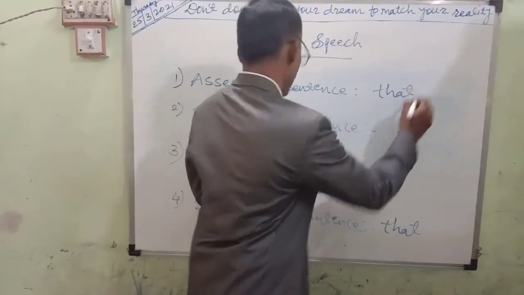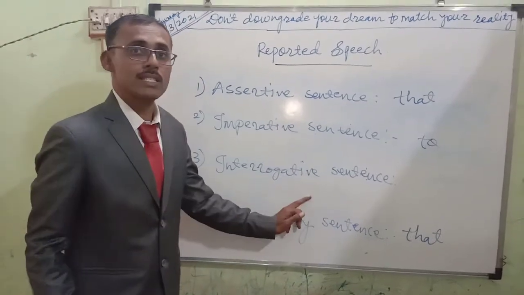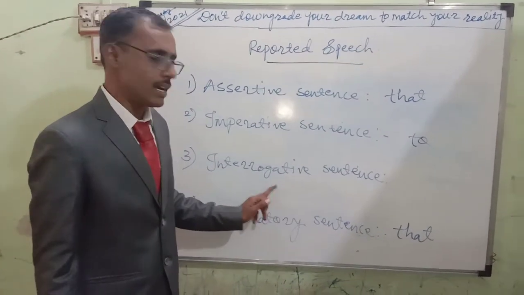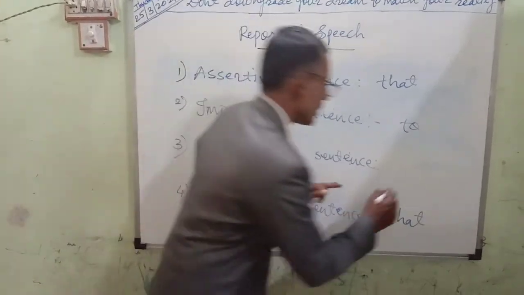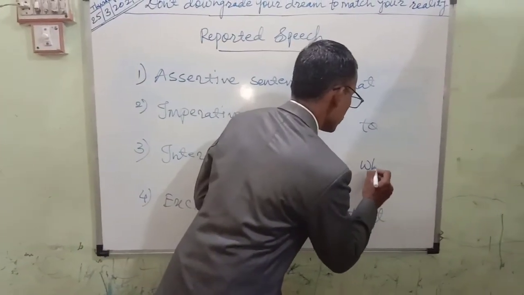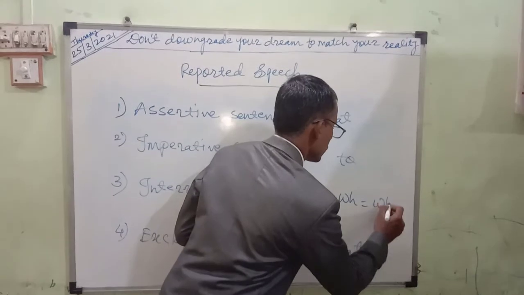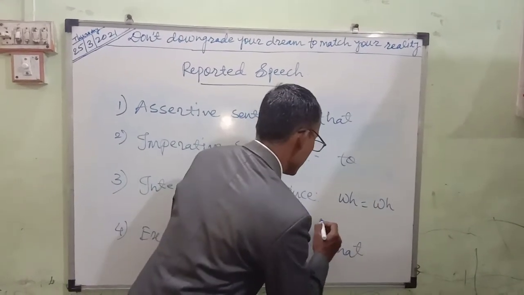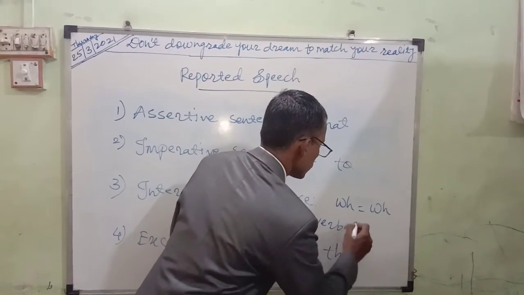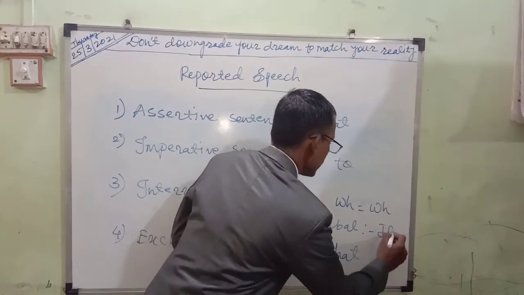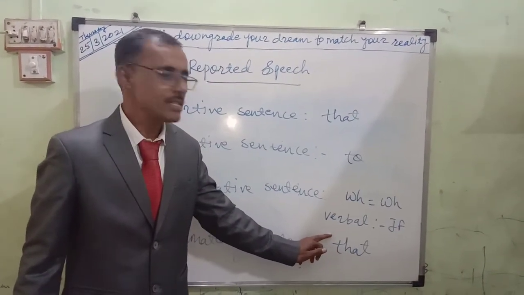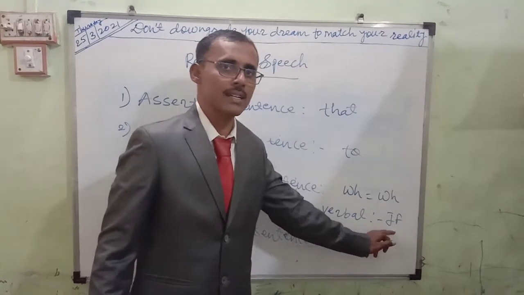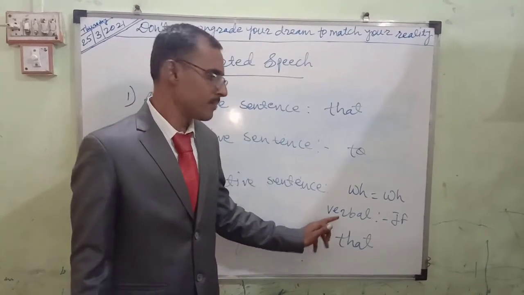No problem. And interrogative sentence has two types of interrogative. It's a little difficult. Interrogative sentence means WH interrogative and verbal interrogative. WH interrogative has a WH word, and verbal interrogative means there is "if". Verbal interrogative means yes-no type question. Can I come in, sir? May I come in, sir? These are yes-no type questions. That time "if" is the connector. So we'll see all the examples, no problem, one by one.